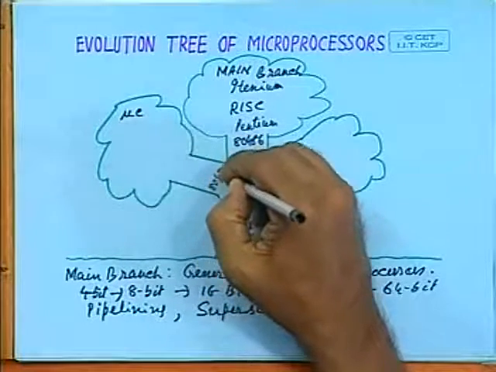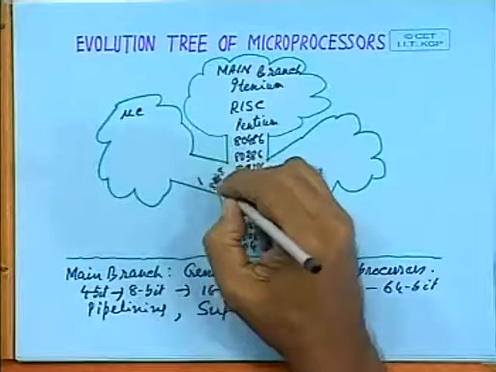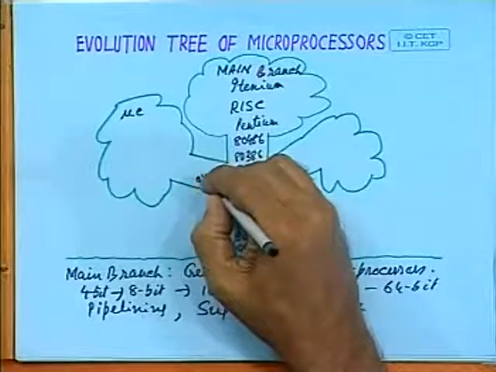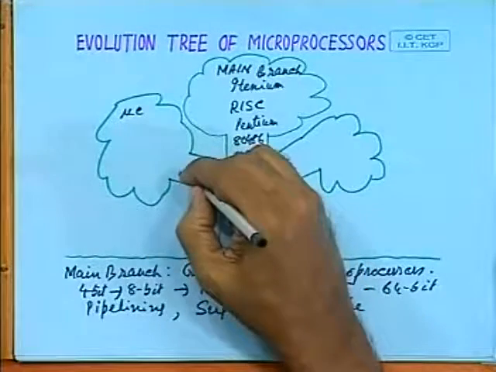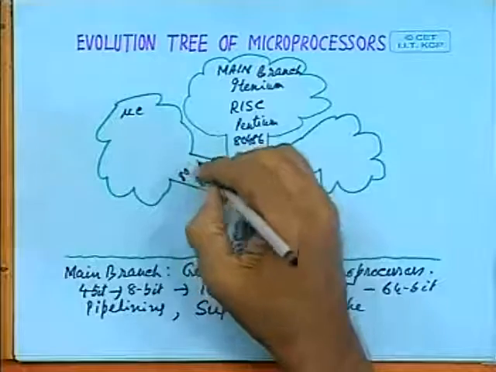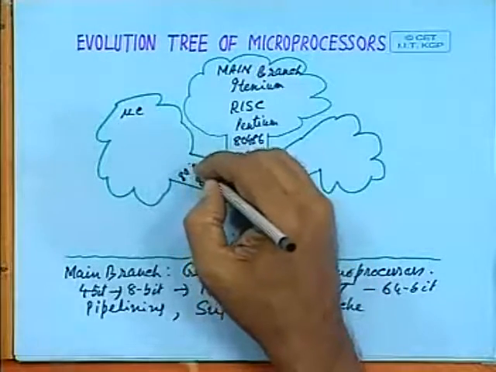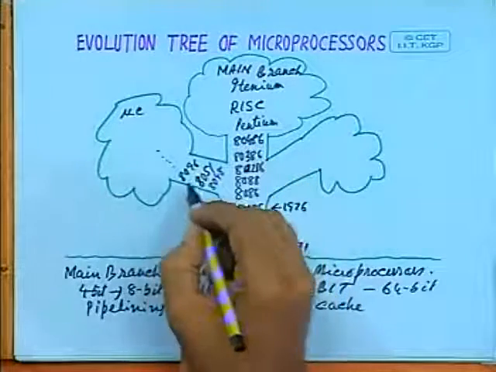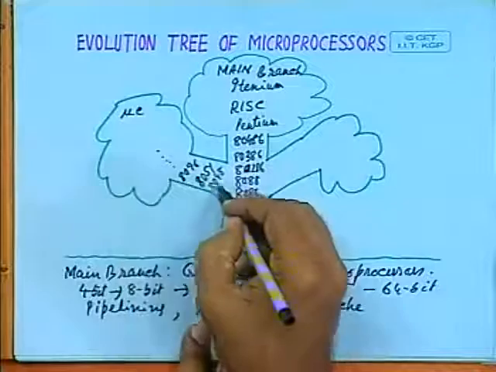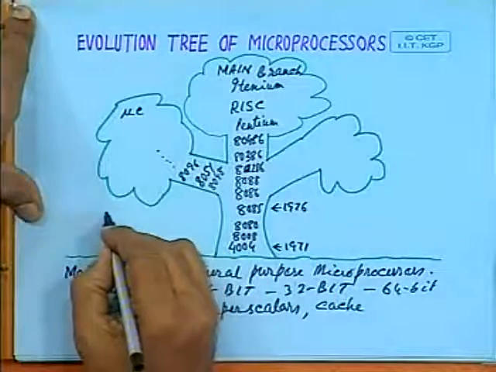For example, the 8048 that was introduced in 1976, then 8051 in 1980, then 8096, and various other microcontrollers were introduced gradually, which were used for making essentially embedded systems.